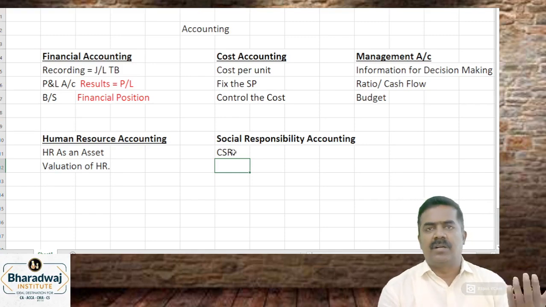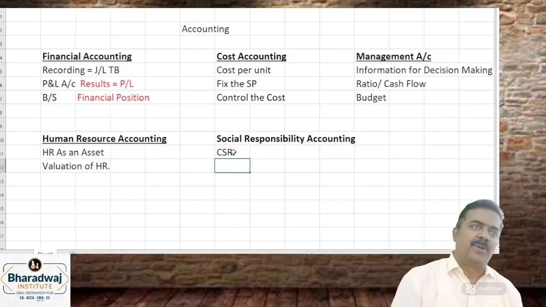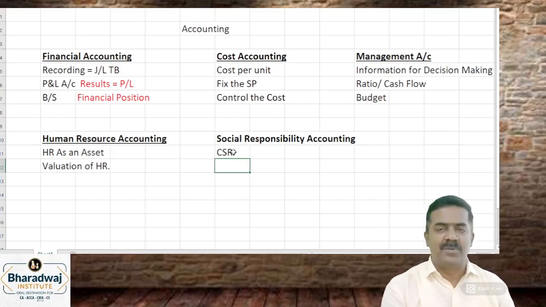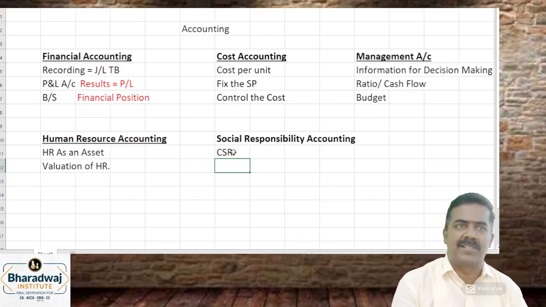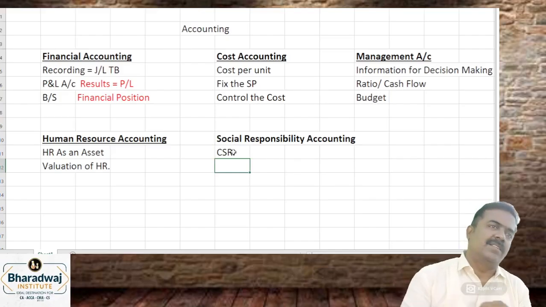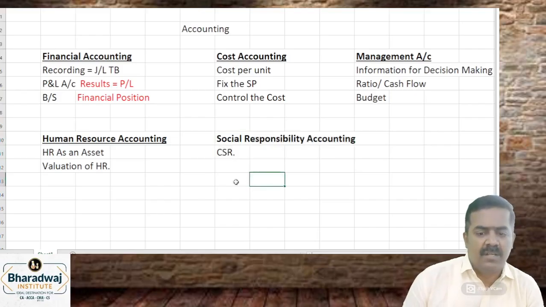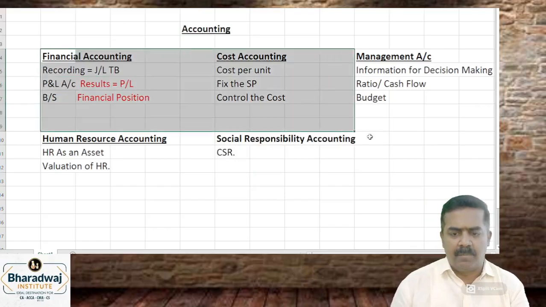Clear? So number one, ensuring you are abiding by all the pollution control laws, providing necessary healthcare facilities to the employees, providing good quality goods to the customers, paying interest on time to the bankers, how your company is moving with the society. That is called as which accounting? Social responsibility accounting.